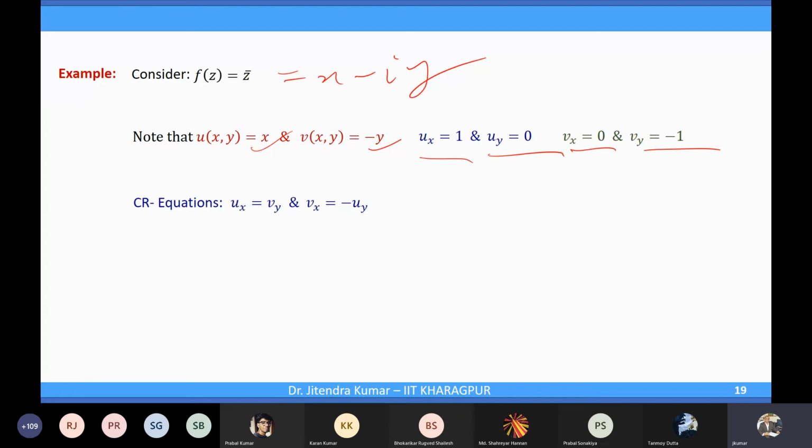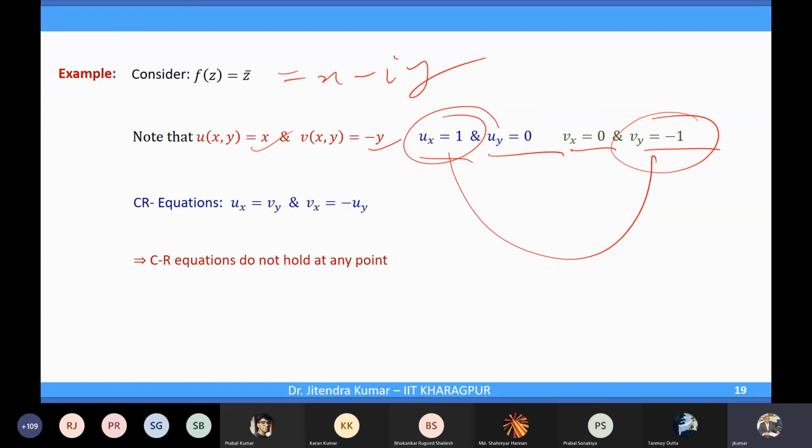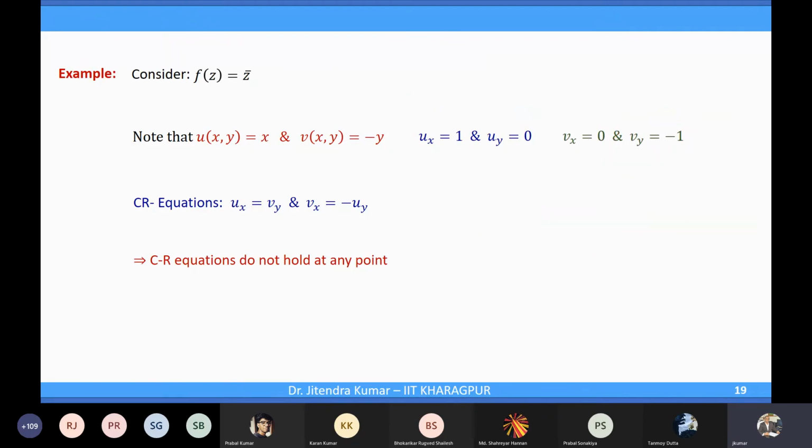What do you see? The CR equations do not hold at any point. ux and vy are never equal, right? And at least ux is not equal to uy, right? So CR equations do not hold at any point, isn't it?